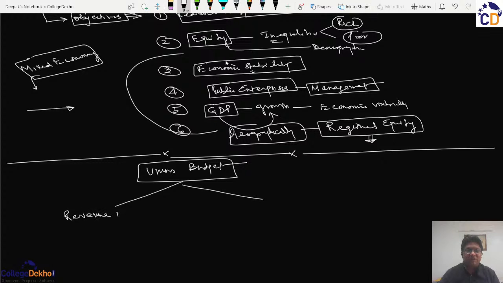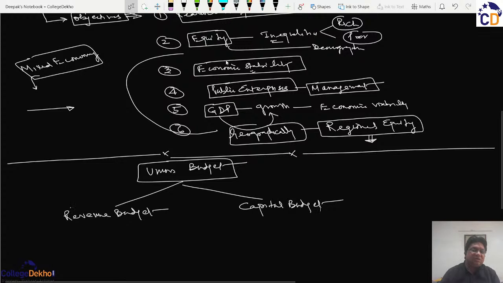One will be the revenue budget and the other will be the capital budget. And as the name suggests, the revenue budget shows receipts and expenditures which have an impact for a particular year, hence the word revenue. And as the word capital suggests,